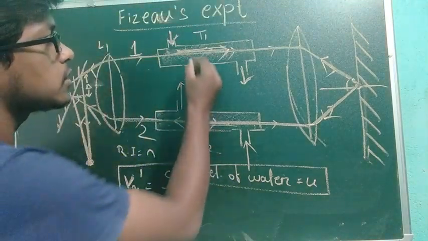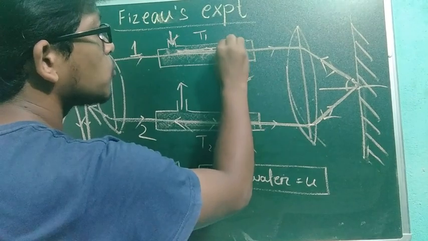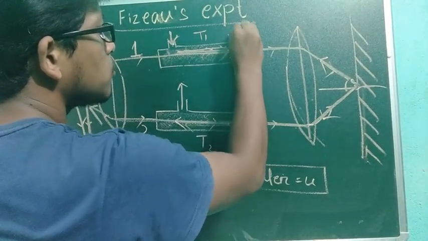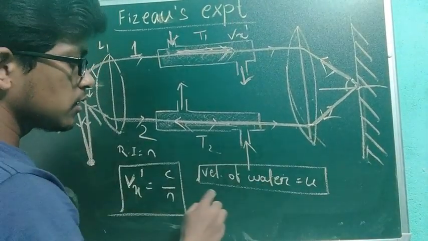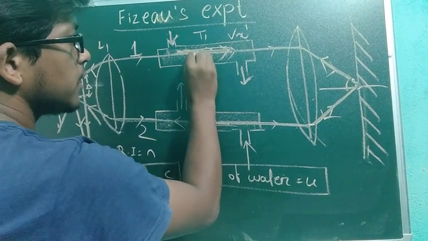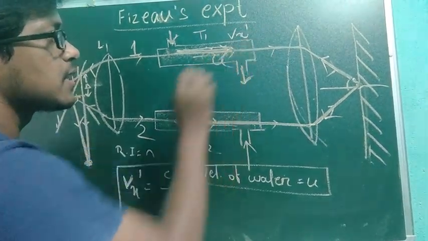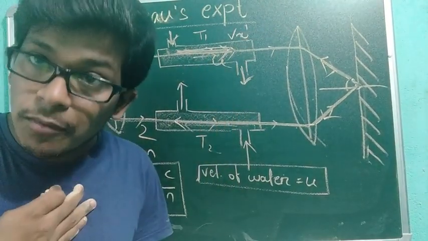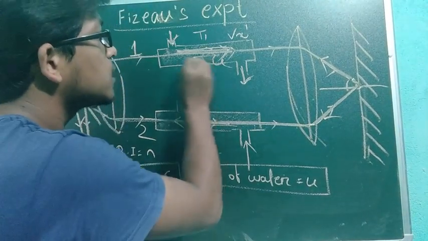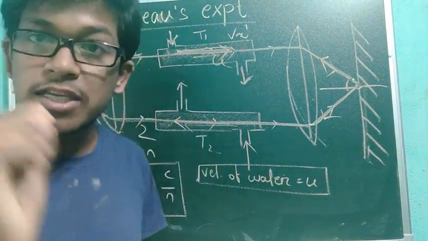So your light is propagating with velocity Vx dash and the velocity of water is u. Suppose I am the observer and I am sitting inside the tube, just notice what I am saying.